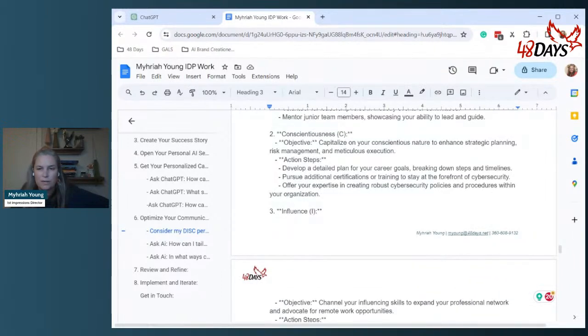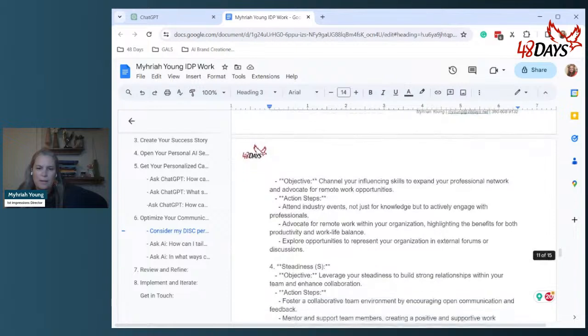Conscientious. So the objective: capitalize on your conscientious nature to enhance strategic planning, risk management, and meticulous execution. Action steps: develop a detailed plan for your career goals, breaking down steps and timelines, pursue additional certifications or training. I actually happen to know that's what this person is doing right here, so that would be what they might pick there.